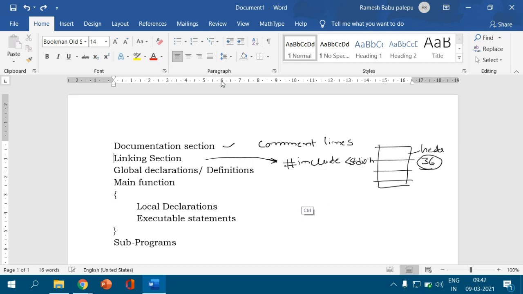The next one is the global declarations or definitions. Friends, I will come to this point later, after completing the remaining parts and the main function.